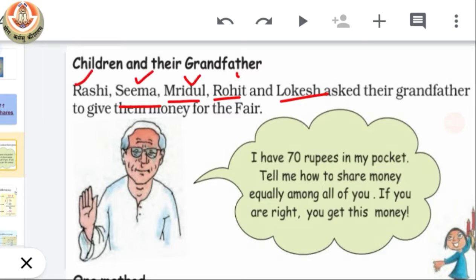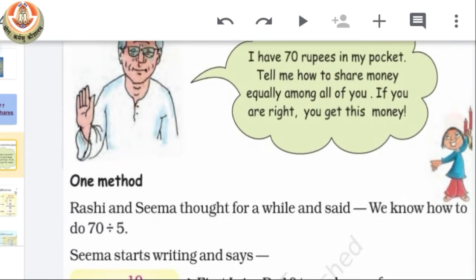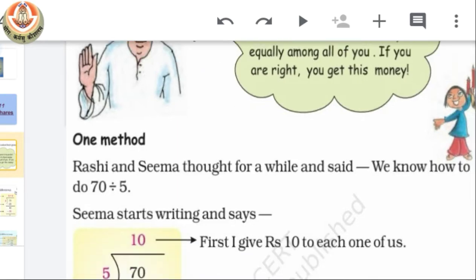1, 2, 3, 4 and 5 asked their grandfather to give them money for the fair. Now what did the grandfather say? I have 70 rupees in my pocket. Tell me how to share the money equally among all of you. If you are right, then you get your money. So let's see how the children will divide 70 rupees among these 5.